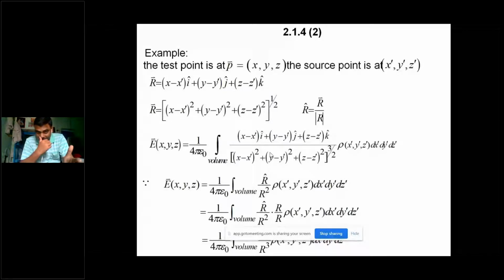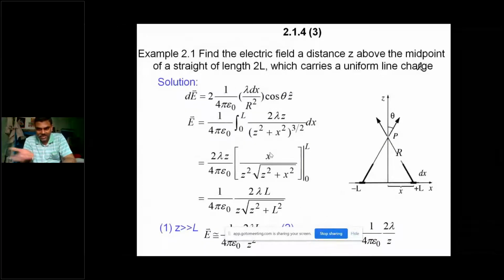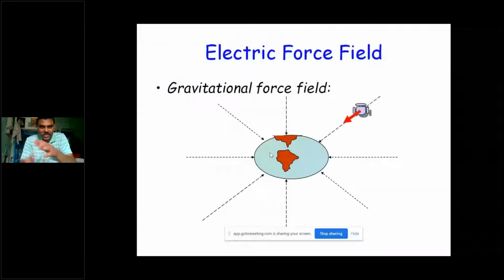And by using that electric field formula, we can take whether it is volume charge distribution or surface charge distribution or line charge distribution or point charge distribution. There are some examples. So when you have the line charge, then you can find electric field at distance z above the midpoint of that straight line of length 2z, and that is the evaluation we already did in the classroom. And there are several examples of how to find the force at one point due to the line charge distribution or due to the volume or surface. These are the different examples.